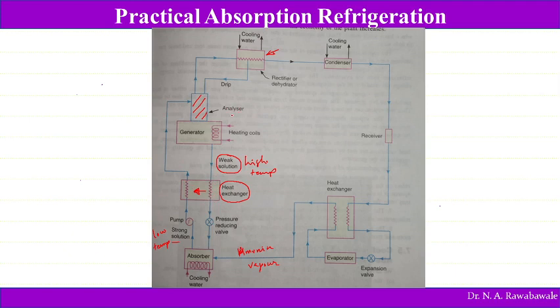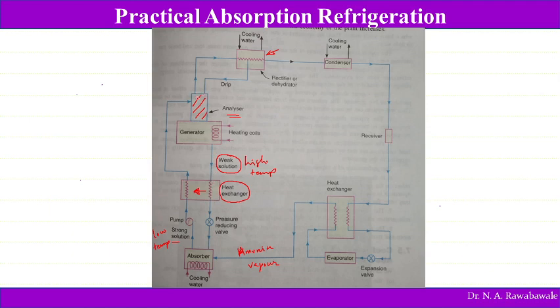Now what is the function of the analyzer? The analyzer may sometimes be an integral part of the generator, or it may be a separate part. It contains trays. What the analyzer does is the main thing. When the strong aqua ammonia solution enters the generator, the ammonia is separated, and the weak solution is passed into the absorber.